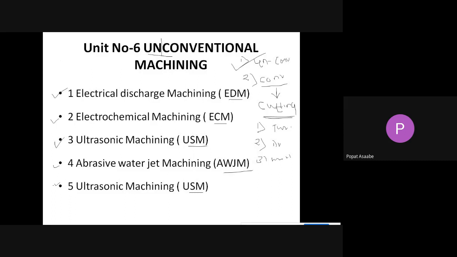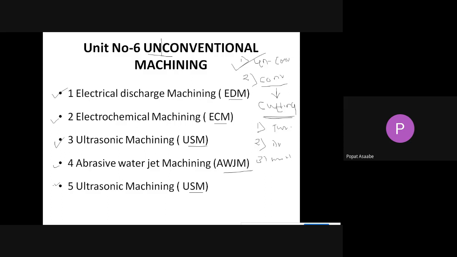The unconventional machining process is a process we can use to remove material from the workpiece with the help of energy. To remove material we can use mechanical energy, thermal energy, electrochemical or chemical energy, or a combination of these energies. In unconventional machining, we are not using a sharp and hard cutting tool like a single point cutting tool, drill bit or cutter. Instead of a hard tool, we are using energy to remove the material from the workpiece.